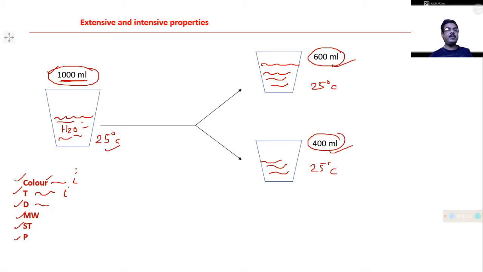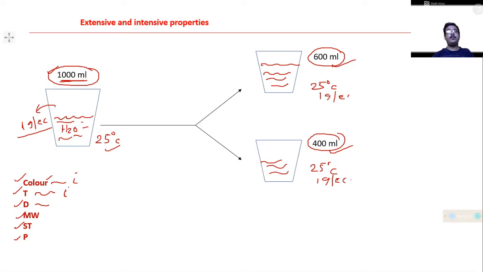If you consider density, the density of water is 1 gram per cc. Then if you divide that water into 400 and 600 ml, is there any change in density? No, never. The density here is also 1 gram per cc, and here also 1 gram per cc. So there is no change in density if you change the mass or the moles or number of molecules.